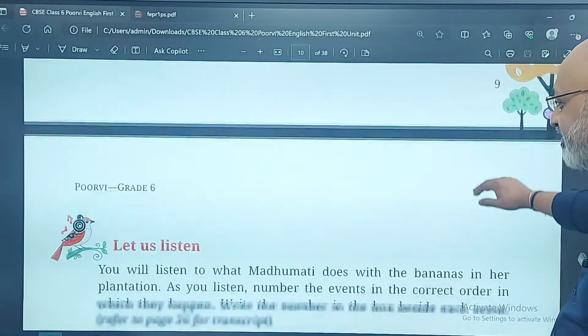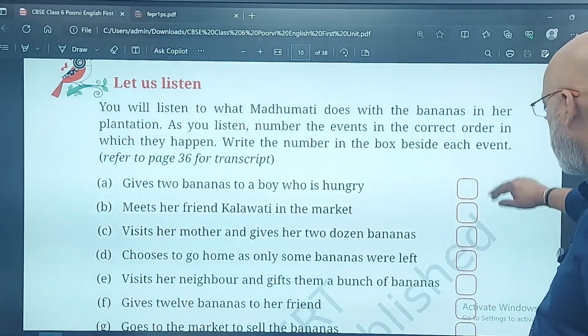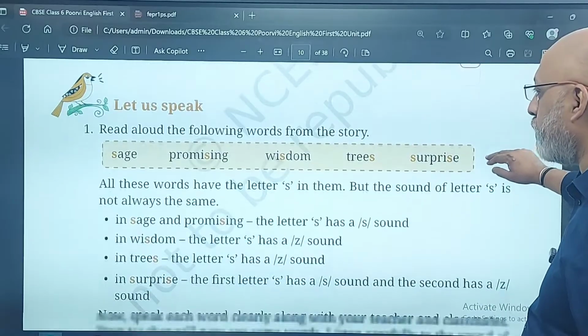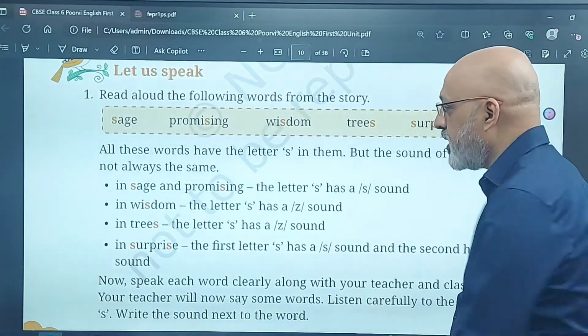Okay. And this is just a listening thing. So there is nothing much to do. You could do this as an exercise at the end of the thing. Now these are again, in terms of pronunciation.